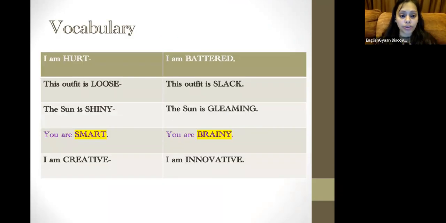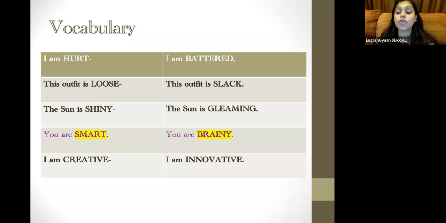So let's have a quick recapitulation. Instead of saying I am hurt, you will say I am battered. The outfit is loose. You will say the outfit is slack. The sun is shiny. The sun is gleaming. You are smart. You are brainy. I am creative.